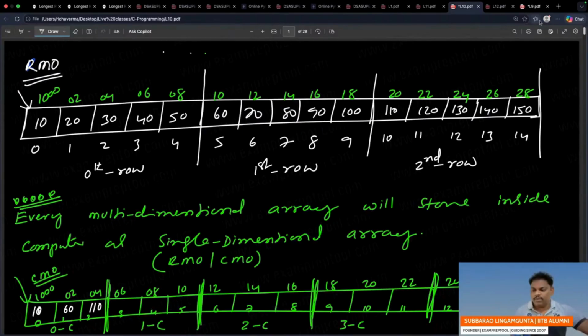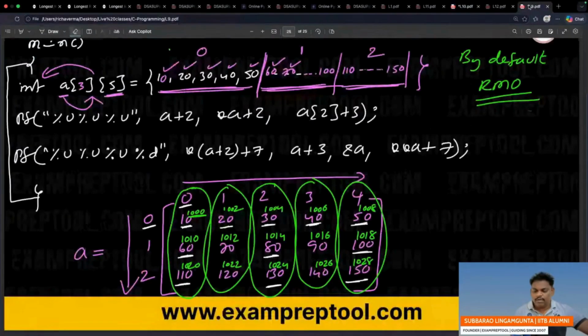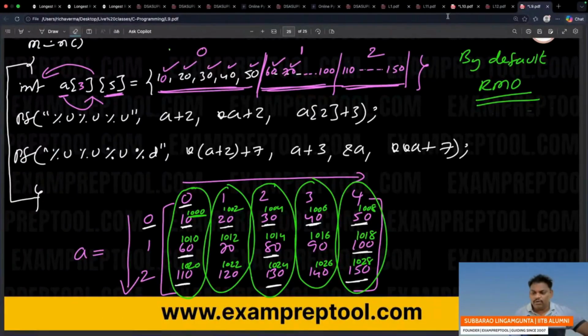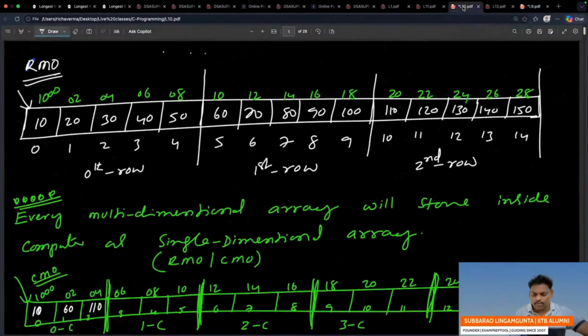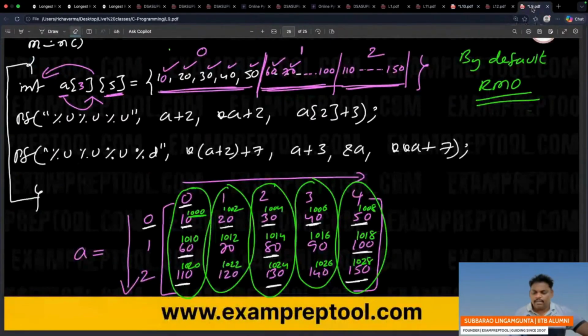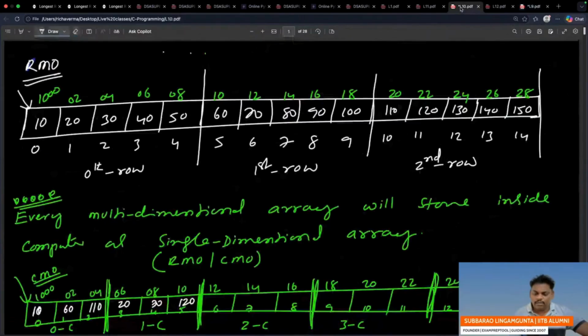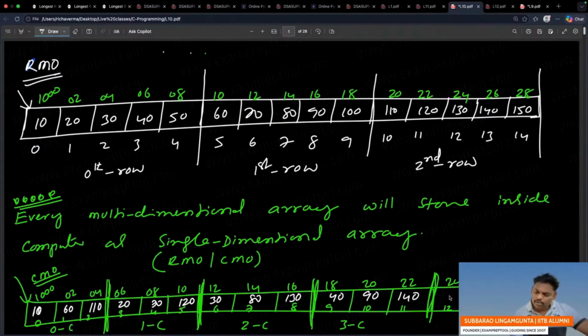If you see the next one, 10, 60, 110. And one more, 20, 70, 120. See the next one also. 30, 80, 130. Next one, 40, 90, 140. Next one, 50, 100, 150. Right? Check properly like this.